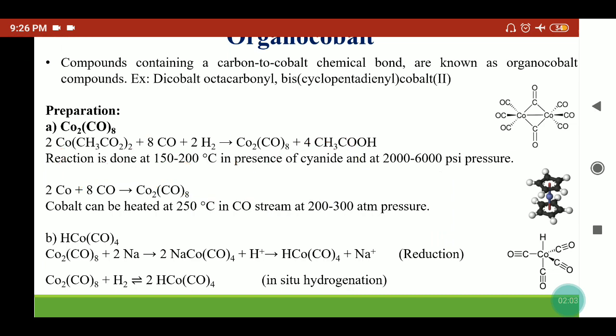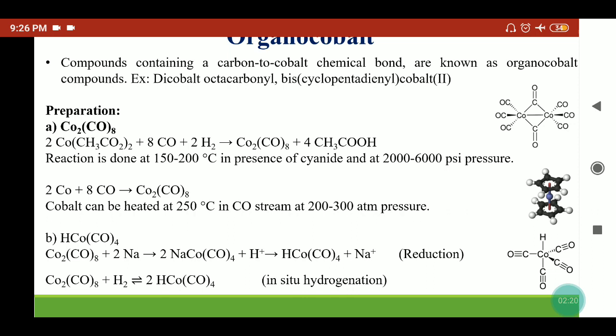Alternatively, we can treat the cobalt metal with carbon monoxide at 250 to 300 degrees Celsius and around 200 to 300 atmosphere pressure, so it will also form a dicobalt octacarbonyl complex.